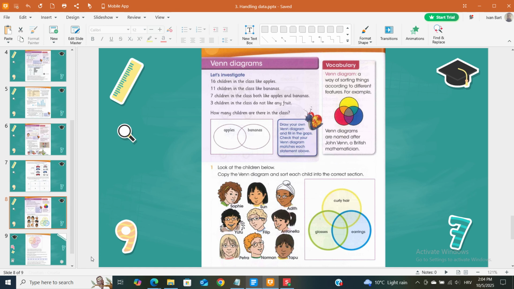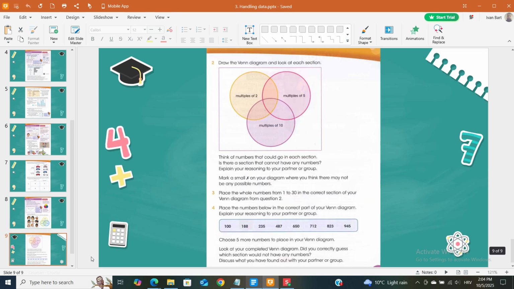1. Look at the children below. Copy the Venn diagram and sort each child into the correct section. Curly hair, glasses, earrings. The children are Sophie, Adath, Yutu, Philip, Antonella, Petra, Norman.